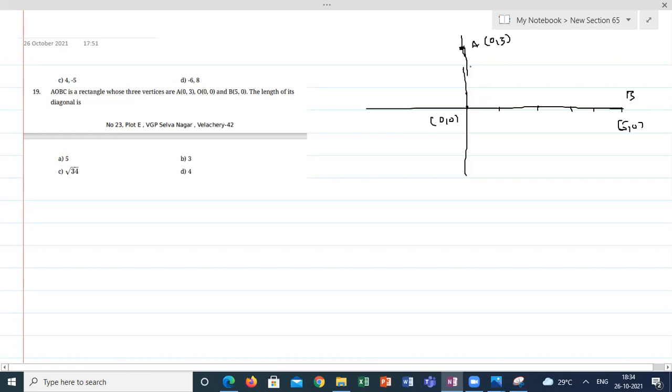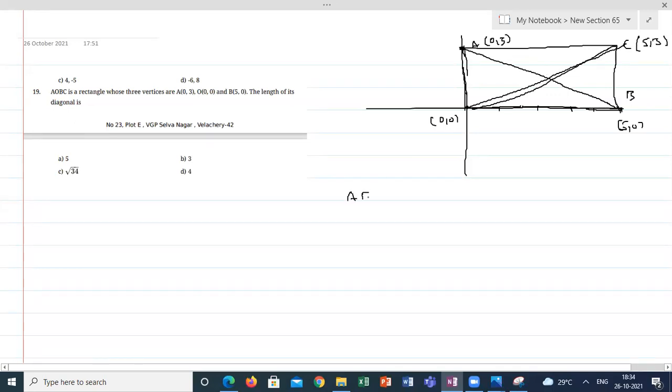not given. So how can you frame this rectangle with this? Only like this. Then what is your C coordinate? AB is the same as OC. Your C is 5, 3.